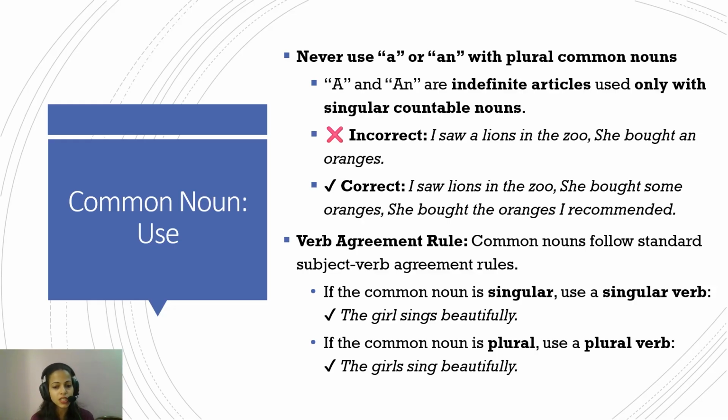So in the statement, the girl sings beautifully. The common noun girl is singular. So the following verb sings is again singular. In the statement, the girls sing beautifully, the common noun is girls, which is plural, and hence the following verb will also be plural. So the girls sing beautifully.